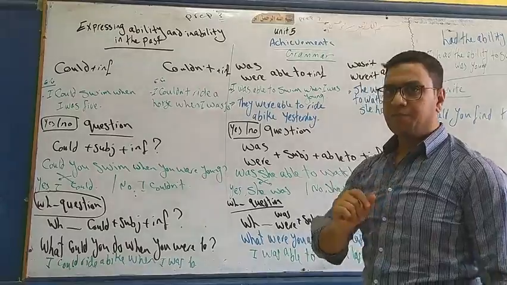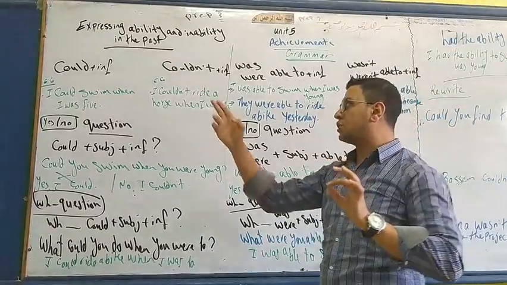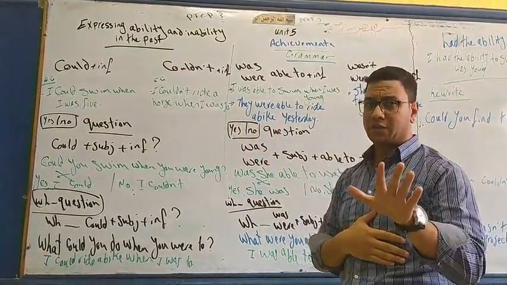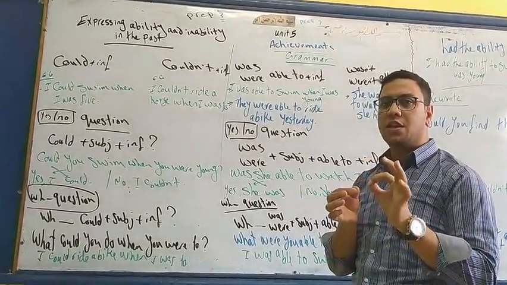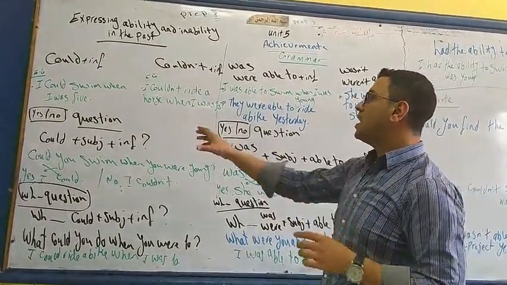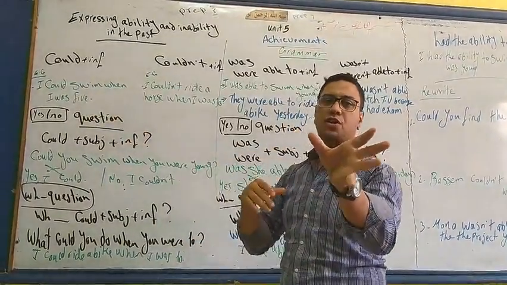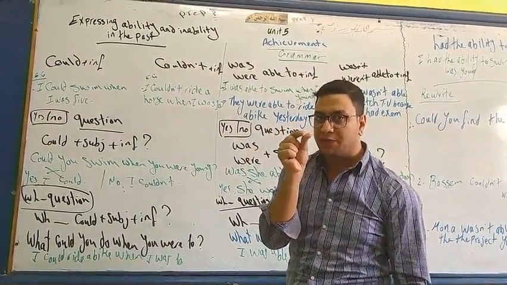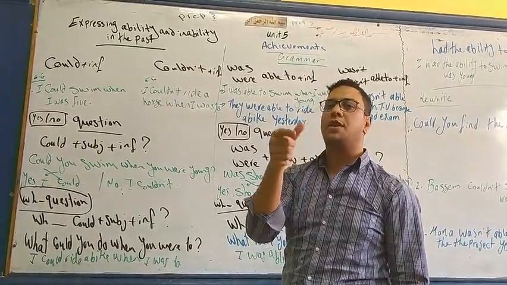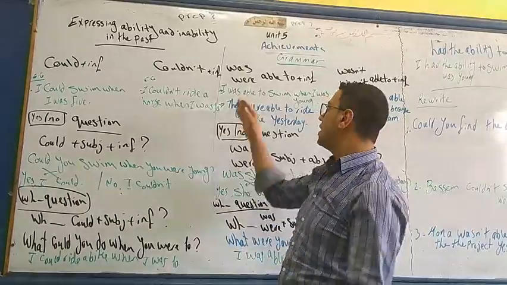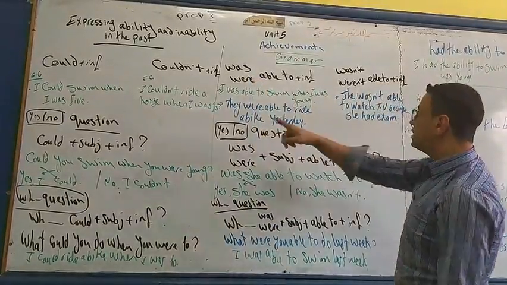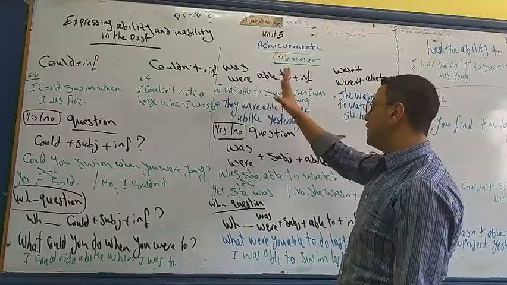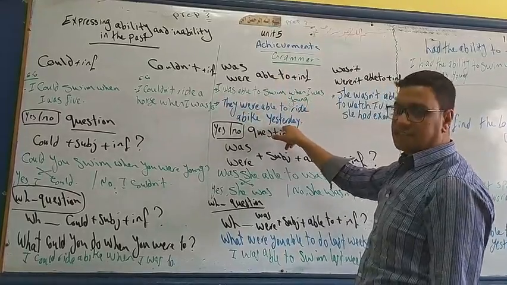And take a note here. There is a slight difference between could and was or were able to, but you don't have it. The small difference is in the period of time. Here, I'm not specifying the period of time, when I was young is a very big period of time. But if I'm specifying a specific period of time, like yesterday, last week, anything, I say was or were able to. So let's look at this example. I was able to swim when I was young, when I was 5. They were able to ride a bike yesterday.